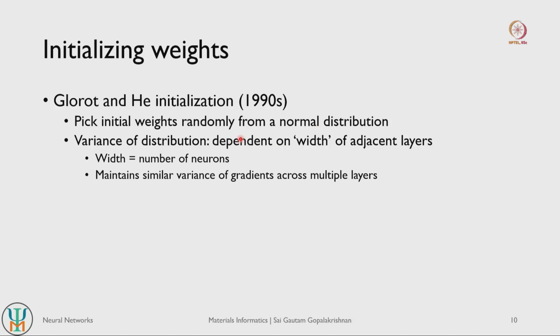But the key thing to note, I mean the first point may sound very trivial, but the key thing to note is the second point, which is that the variance of this normal distribution was said to depend on the width of your adjacent layers.